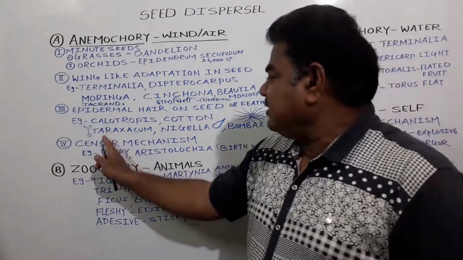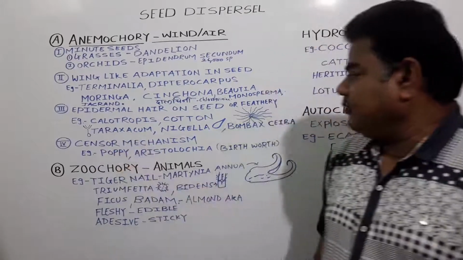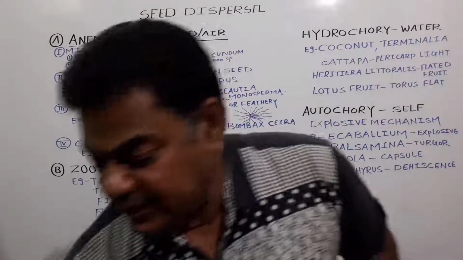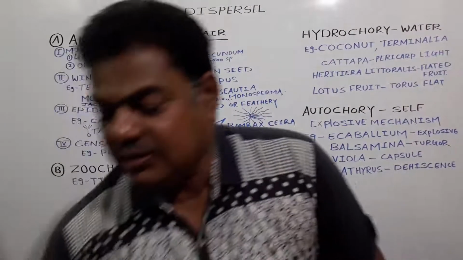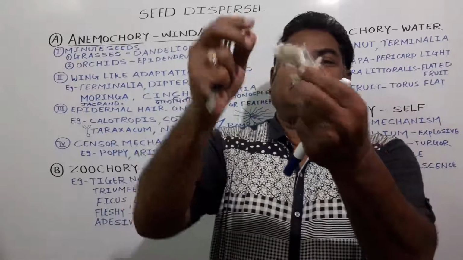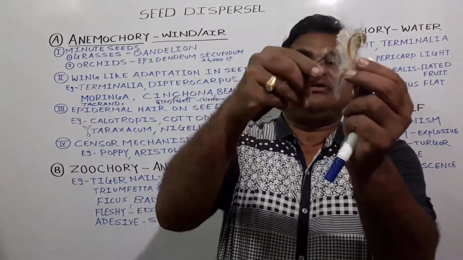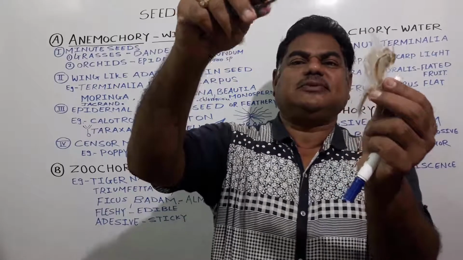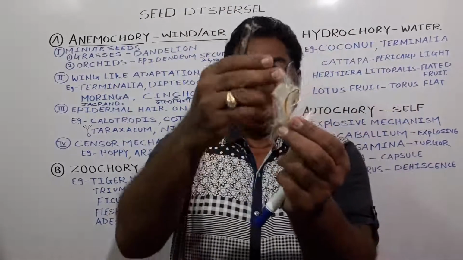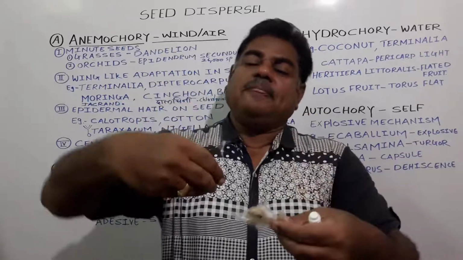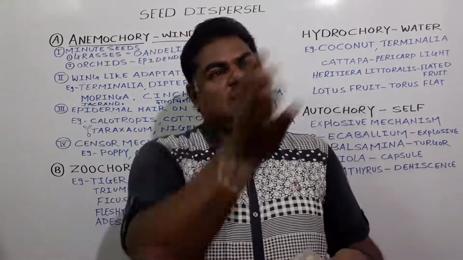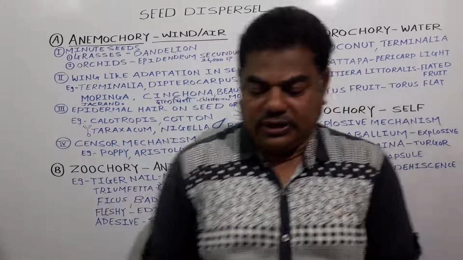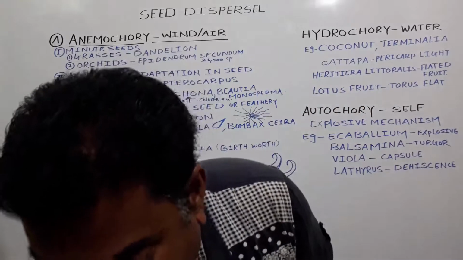In case of Taraxacum and in case of Nigella, see here, one example is Nigella. See this one, Nigella. Such types produce this hair-like structure, and these seeds get dispersed from one place to another. The capsule breaks, and when the capsule breaks, all these seeds get dehisced from one place to another.